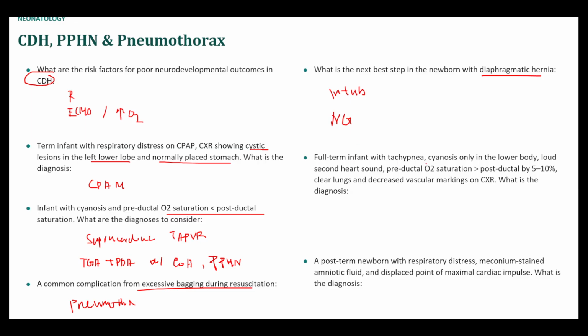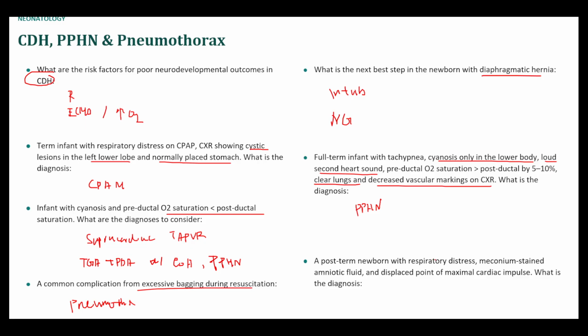Full-term infant with tachypnea, cyanosis only in the lower body, loud second heart sound, preductal over postductal SATs, clear lungs, and decreased vascular markings on CXR. Okay, so usually when I think of cyanosis only in the lower body, I'm thinking of a coarctation, but here they have a loud second heart sound, which to me implies pulmonary hypertension or another cause of high pulmonary vascular resistance, such as pulmonary stenosis. And then their preductal SATs is greater than the postductal SATs. This is consistent with pulmonary hypertension. And then they also have decreased vascular markings. I'm guessing this is decreased lung vascular markings, and they also have clear lungs. I'm going to say PPHN for this one.